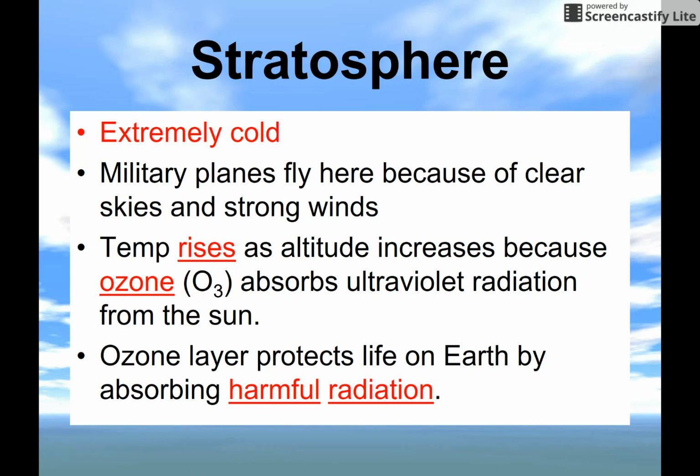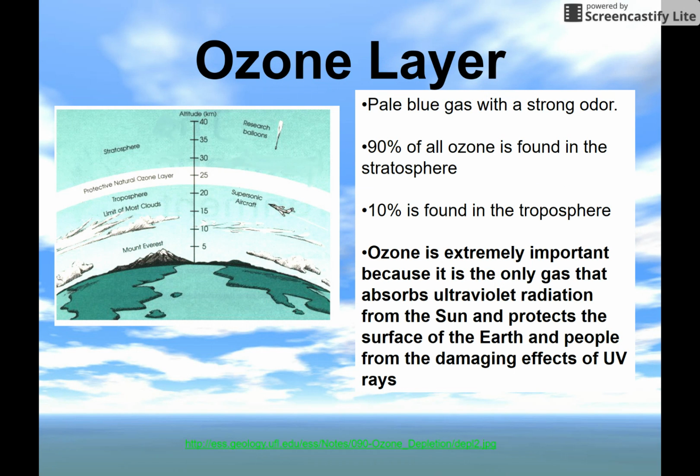Then we have the stratosphere. It's extremely cold here. Military planes will fly here because of clear skies and strong winds, and temperature is going to rise as altitude increases because ozone, or O3, absorbs ultraviolet radiation from the sun. The ozone layer is what's protecting life on Earth by absorbing harmful radiation.